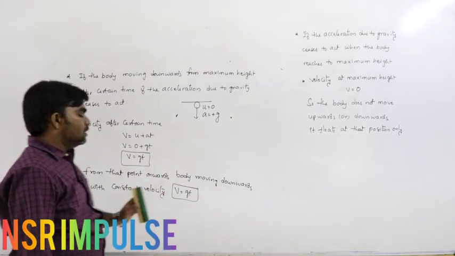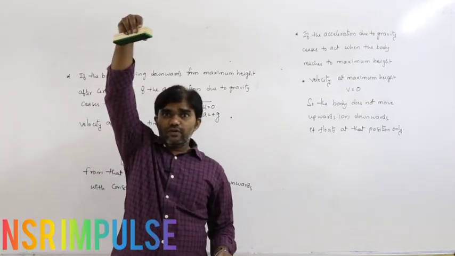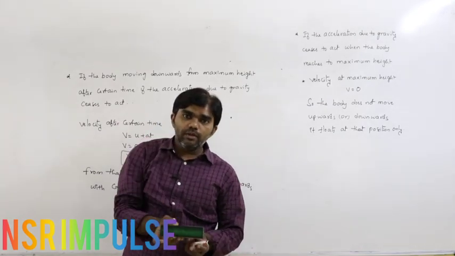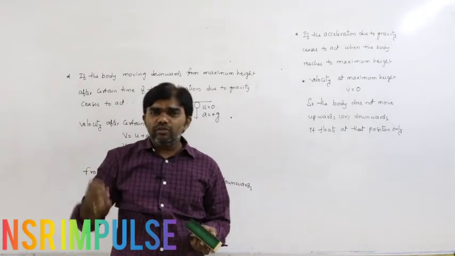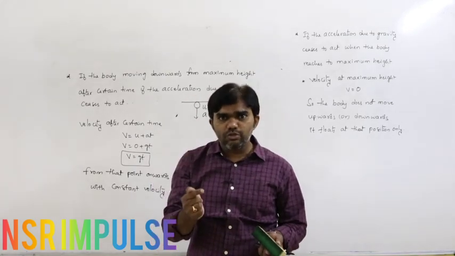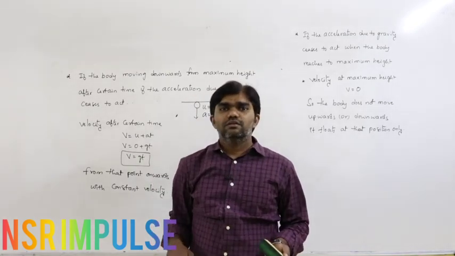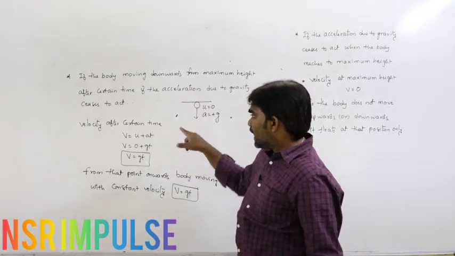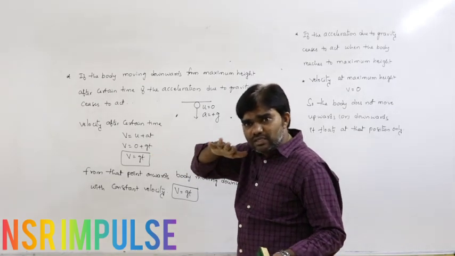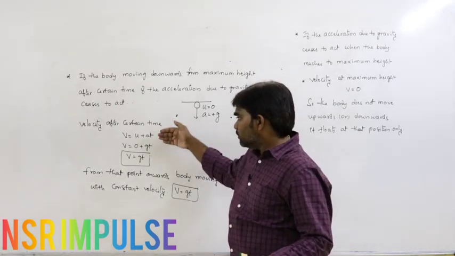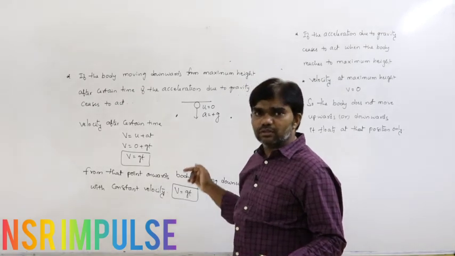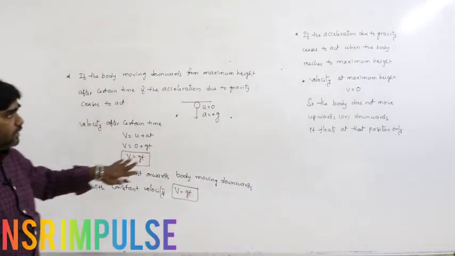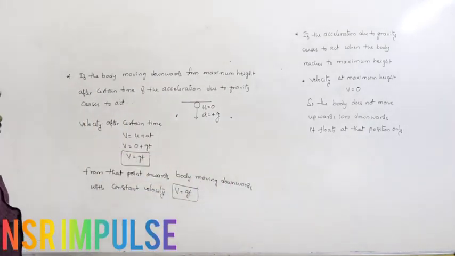So the body is freely falling from a certain height, moving downwards with increasing velocity. How does the velocity increase? Due to acceleration due to gravity only. If there is no acceleration, the body moves with constant velocity. That is the condition here. After certain time, if acceleration due to gravity disappears or is removed, from that point onwards the body moves downwards with constant velocity. That is the concept. So these are the three concepts about removal of acceleration due to gravity.